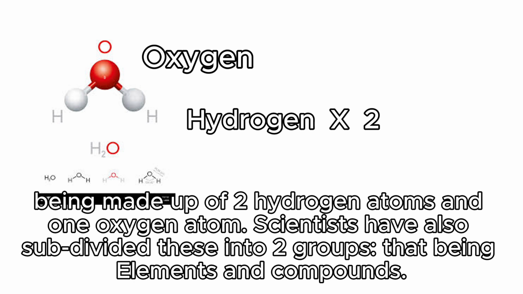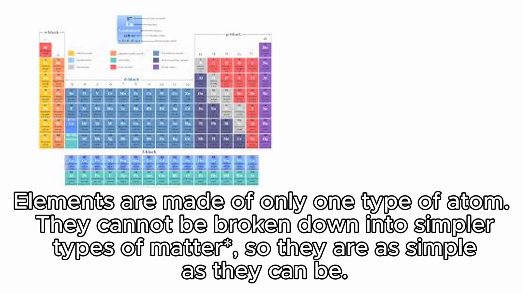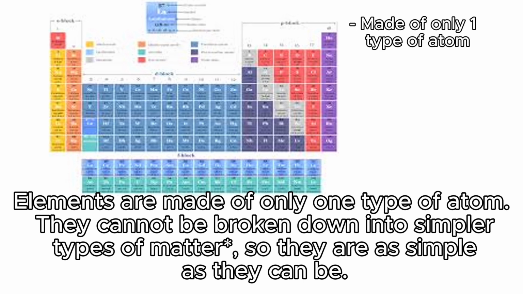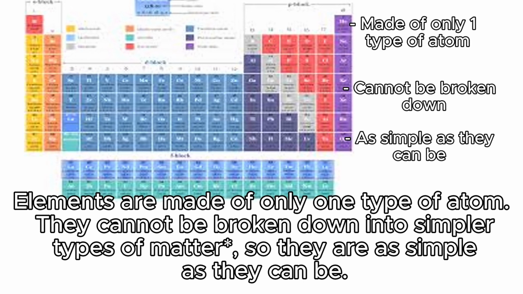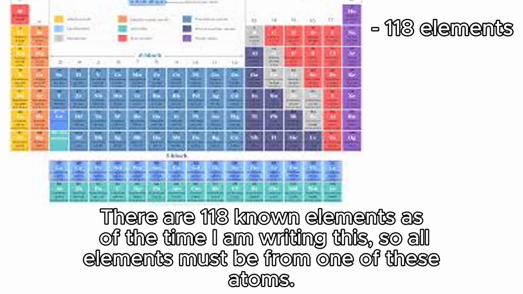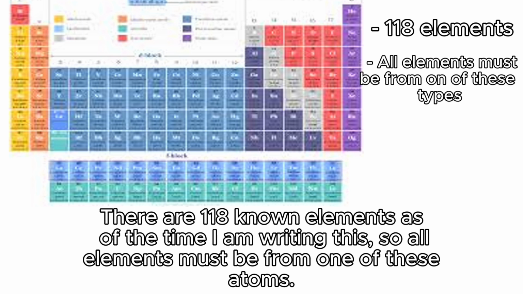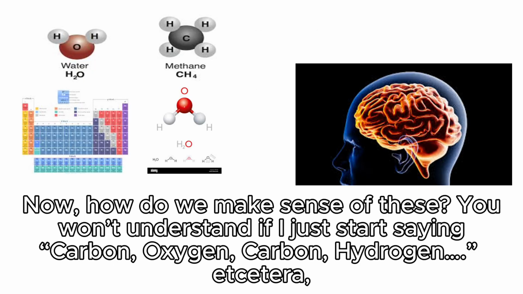Scientists have also subdivided these into two groups, that being elements and compounds. Elements are made of only one type of atom. They cannot be broken down into simpler types of matter, so they are as simple as they can be. There are 118 known elements as of the time I'm writing this, so all elements must be from one of these atoms. Compounds are much more complex though, as they are combinations of different atoms. They are always in a fixed proportion, so you only have to remember them once.